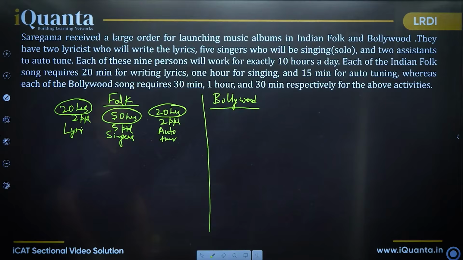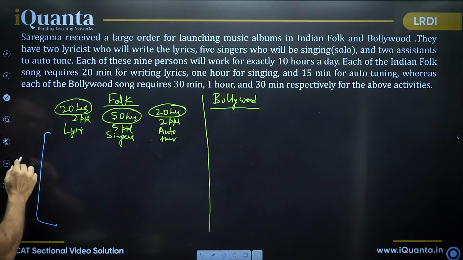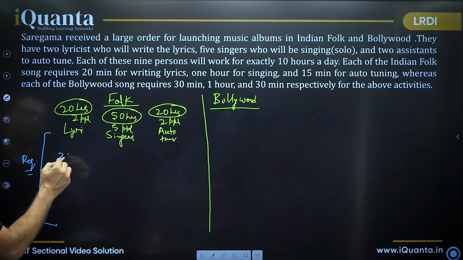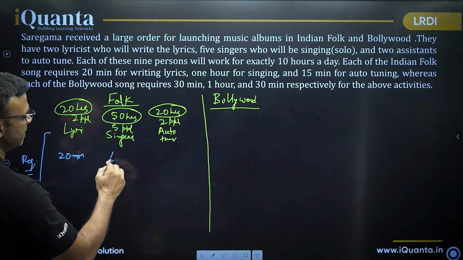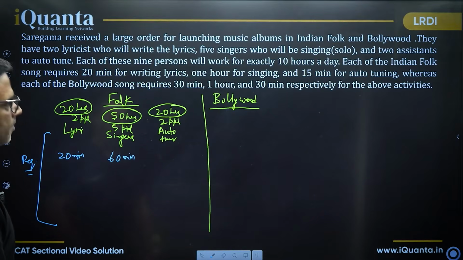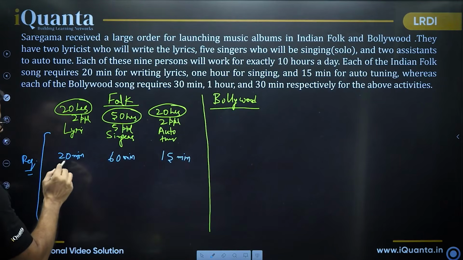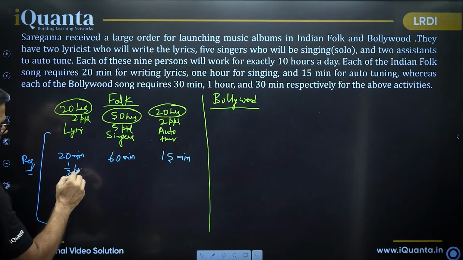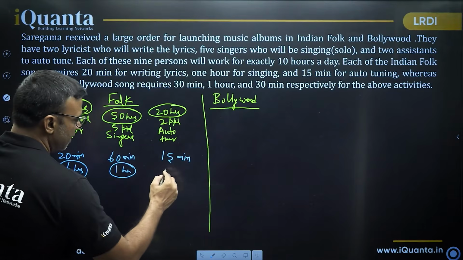Each of the Indian folk song requires 20 minutes of writing lyrics. Okay. So now we are talking about the requirement. This we are talking about requirement, okay. 20 minutes of writing lyrics, 1 hour of singing, so 60 minutes of singing, okay, and 15 minutes for auto-tuning, 15 minutes of auto-tuning. Now to make things simpler, I'll write this as 1/3 hours, okay. I'll write this as 1 hour, I'll write this as 1/4 hour.